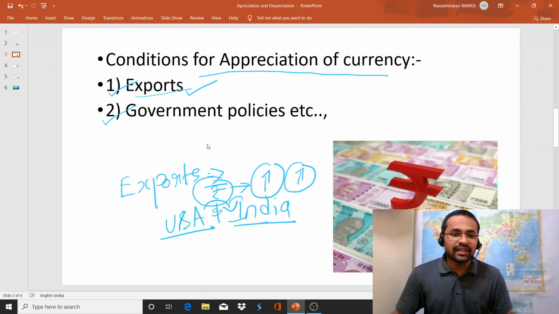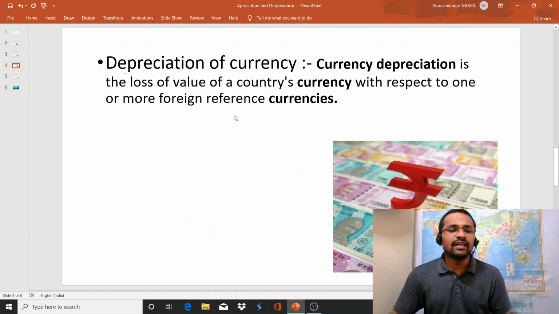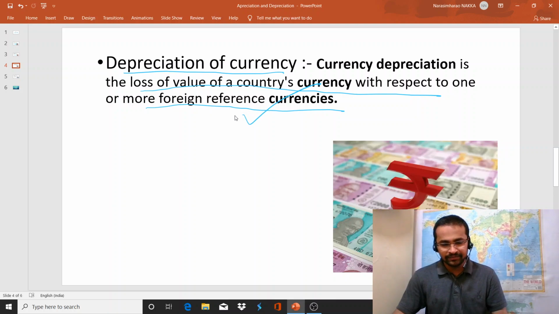The next factor is government policies. If the government makes policies in support of exports, then definitely the value of the currency appreciates. And the next one is depreciation of currency. Depreciation means the loss of value of a country's currency with respect to one or more foreign reference currencies.